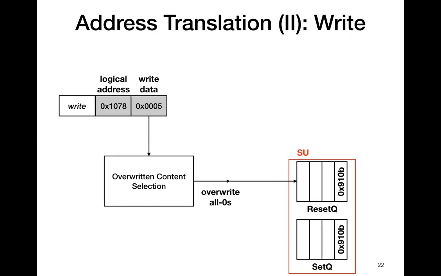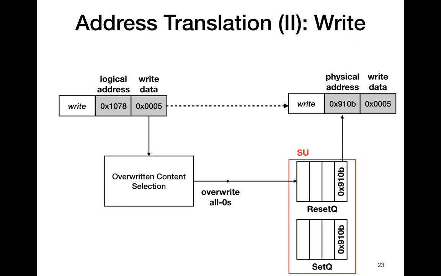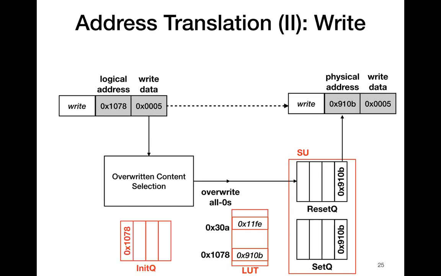In this example, an address 910B from the reset queue is used as a physical address for the write address 1078. The new write address is therefore to overwrite all zeros content in address 910B with the write data. Accordingly, the address translation of logical address 1078 to physical address 910B is recorded in the LUT, as you can see in the slide. The unused location 1078 is inserted in the init queue so that the address can be reinitialized methodically by DATACON.